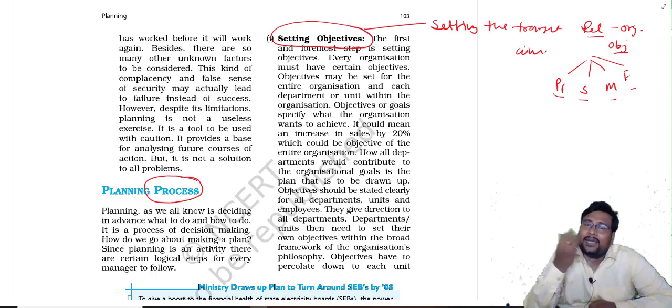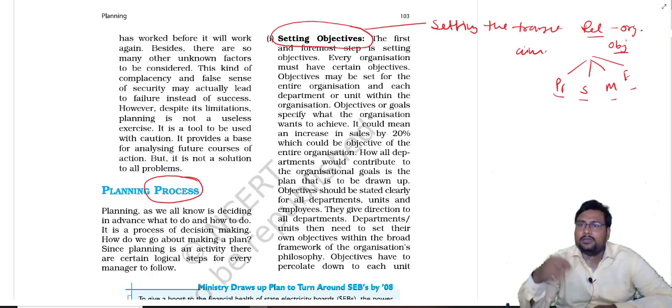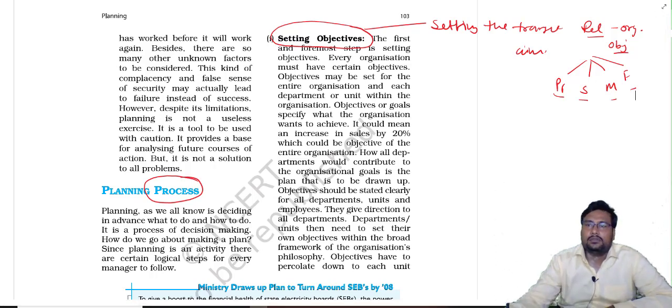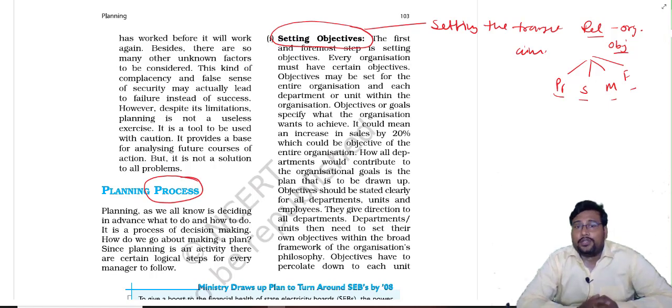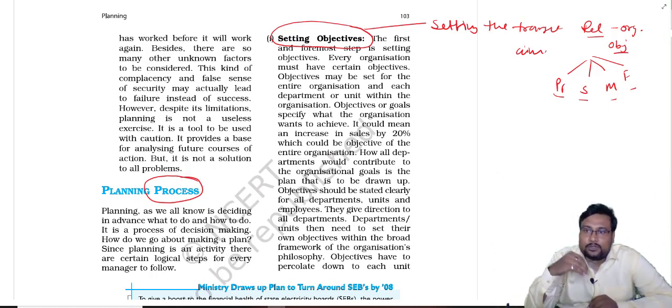Acha, example of setting objective, very simple, you understand. Like suppose in UP region my sale is going down, and I have to increase the sale. So what to do?